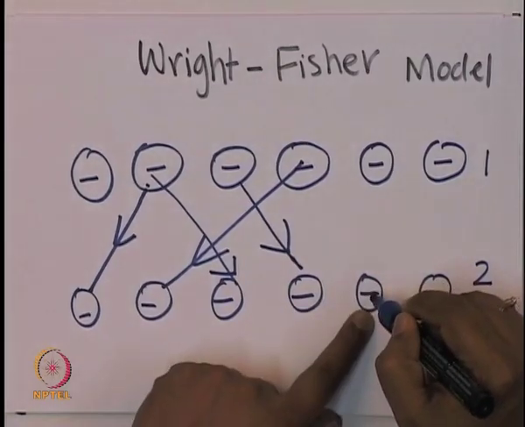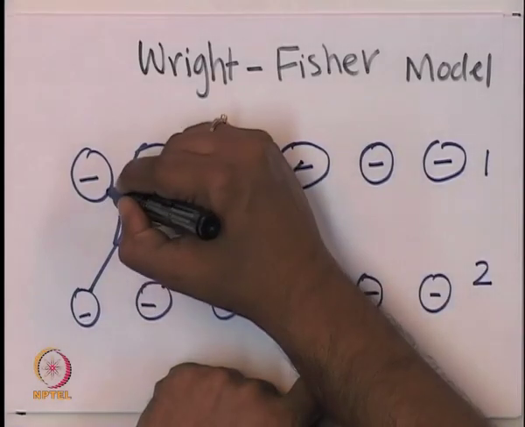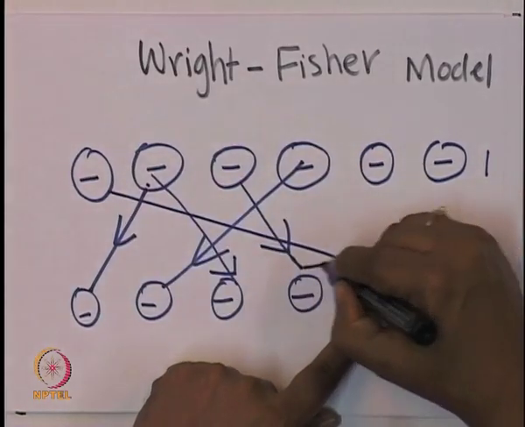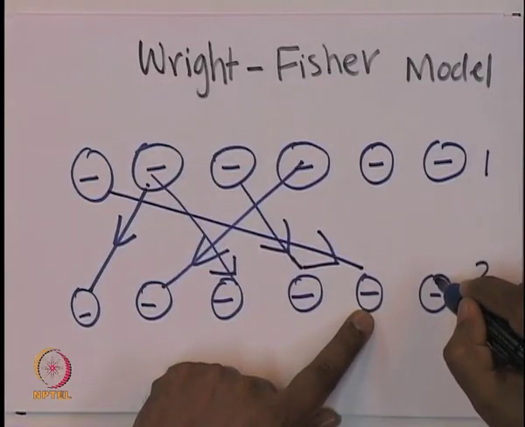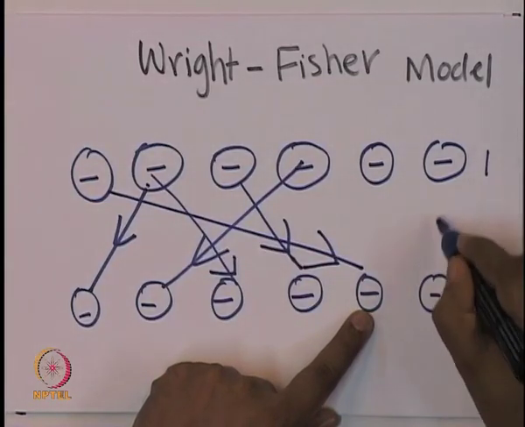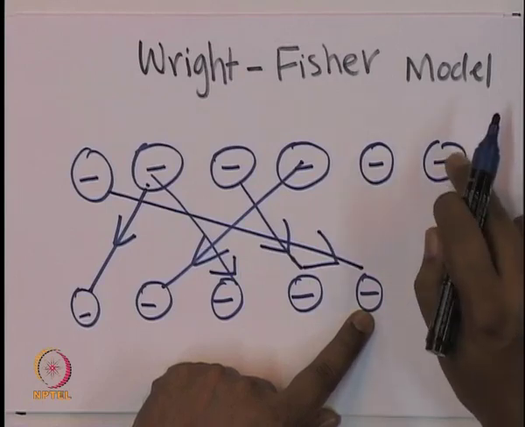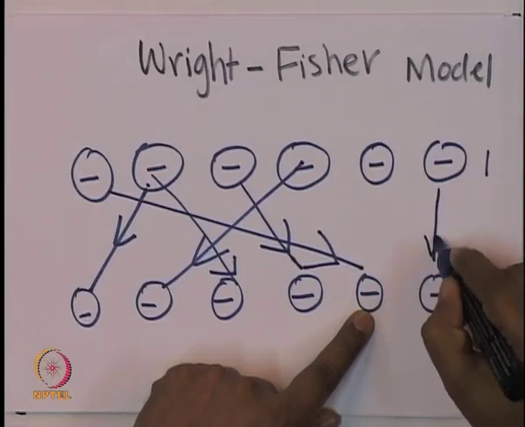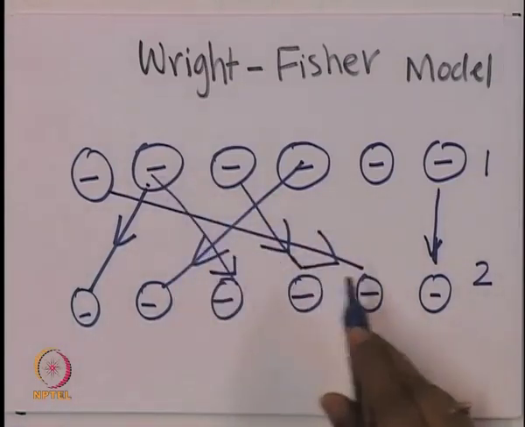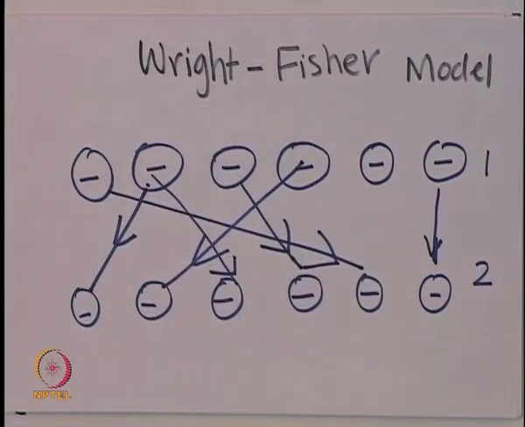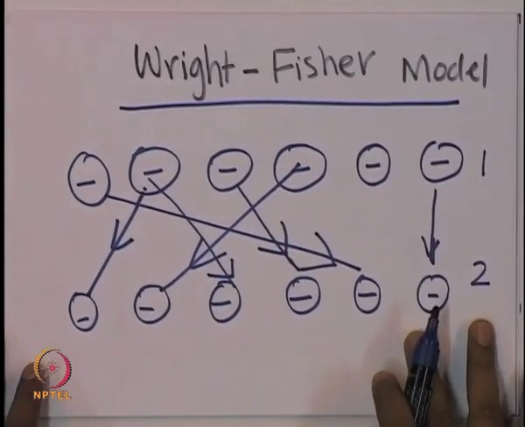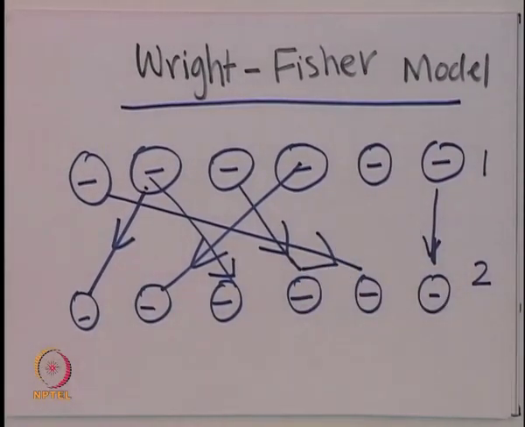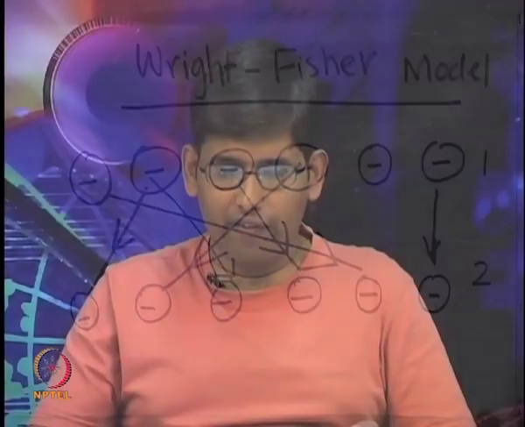Now, what is the parent of this one? You again randomly choose. You randomly chose this, and you got this individual. Now for this one, you randomly choose, and let's say you got this. So each individual in the next generation has a parent, and the parent is chosen randomly. This idea is called the Wright-Fisher model. What we described graphically is the essence of the simplest Wright-Fisher model.